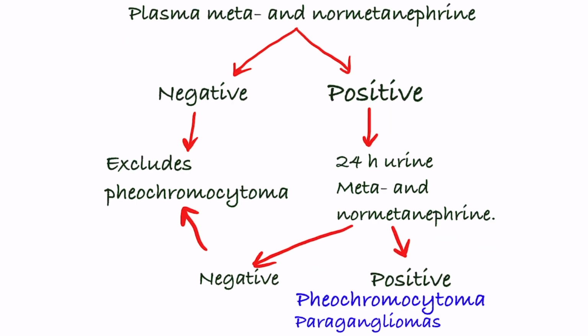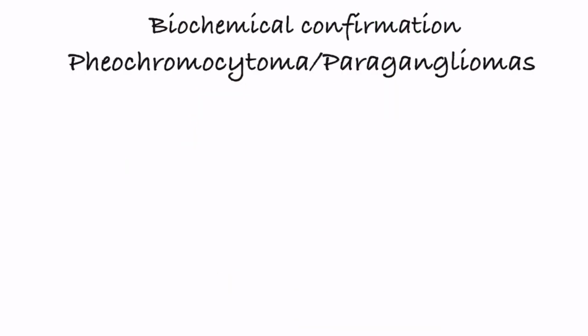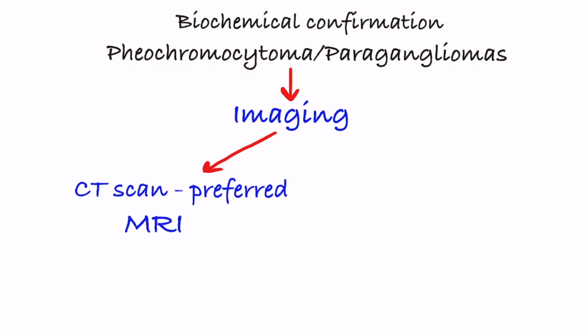Once biochemical confirmation is done, then imaging is done to localize Pheo and look for metastasis and extraadrenal paragangliomas, if adrenals are normal. For this, CT is preferred, followed by MRI. More specific investigations to confirm after CT MRI are PET scan and MIBG scan.